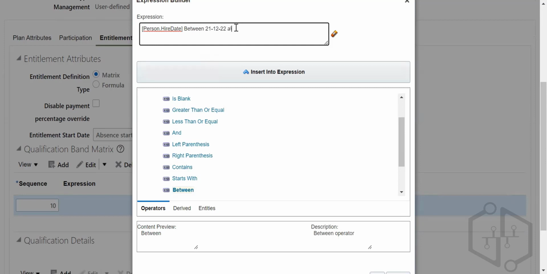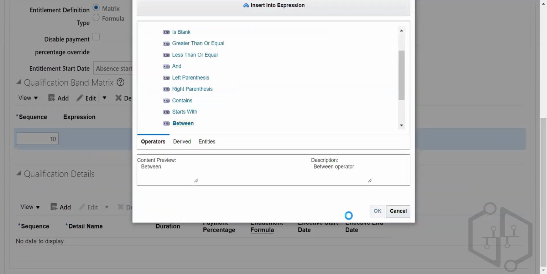This and 10 to 12. So this is the way we can write it down. Okay, see, syntax error यहाँ आ गया. ठीक है? Right? So we can save it like this.